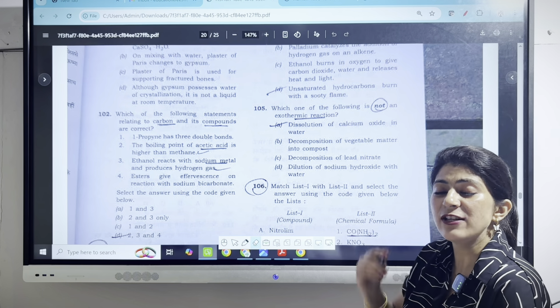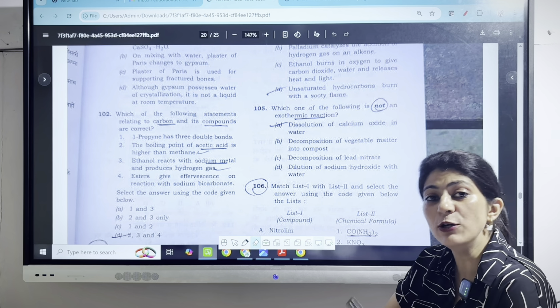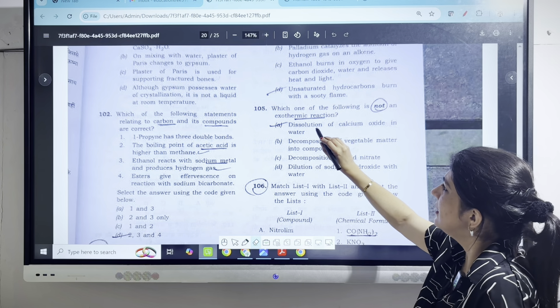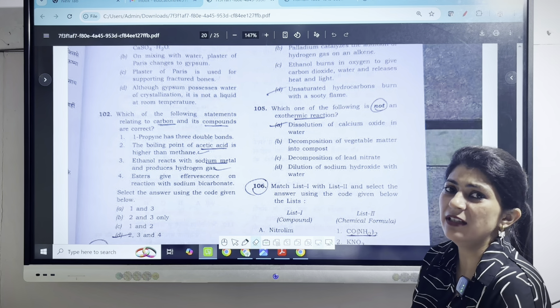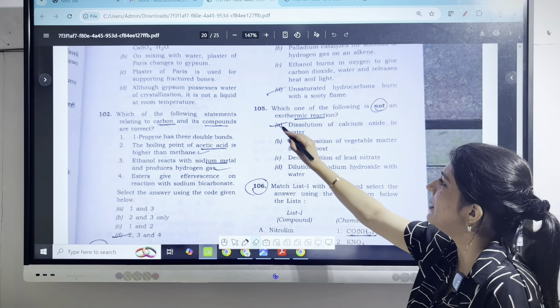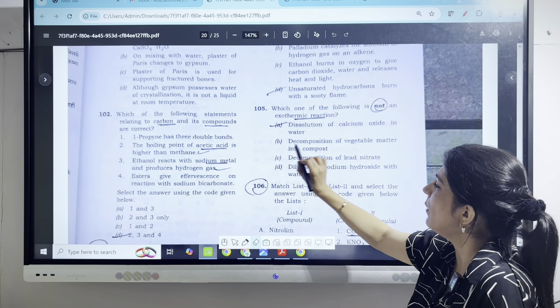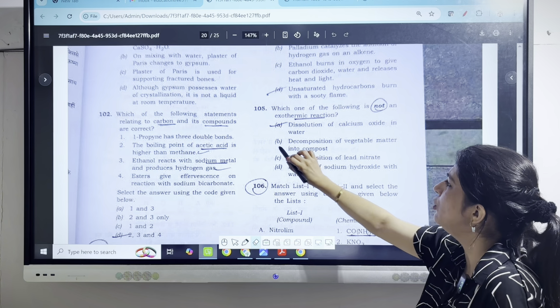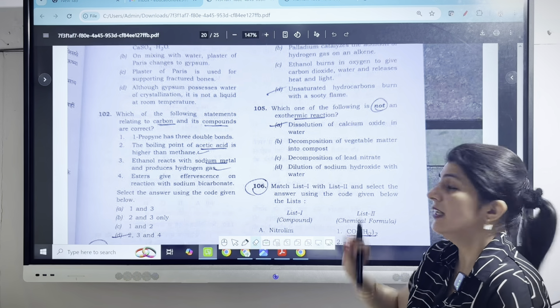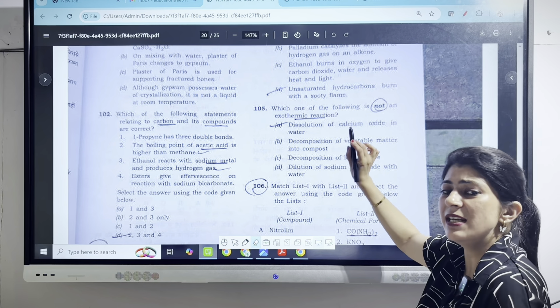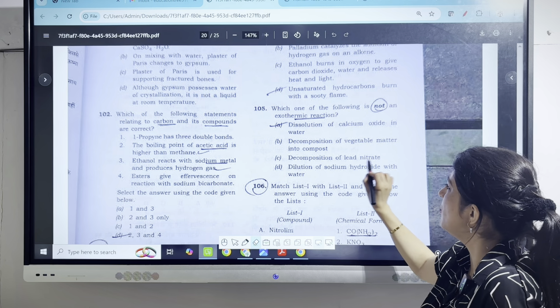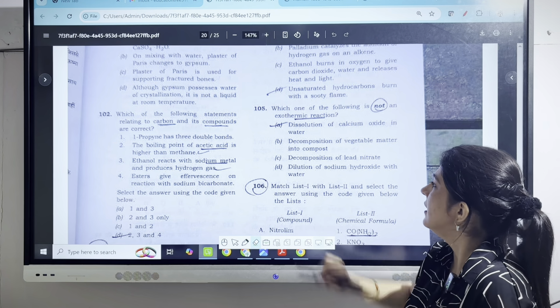It means an exothermic reaction is a reaction which produces heat. The first one is dissolution of calcium oxide in water. Yes, it is an example of exothermic reaction. It definitely produces heat. Second one, decomposition of vegetable matter into compost. Yes, again this option is right. It produces heat.